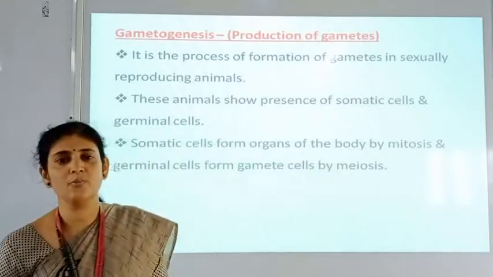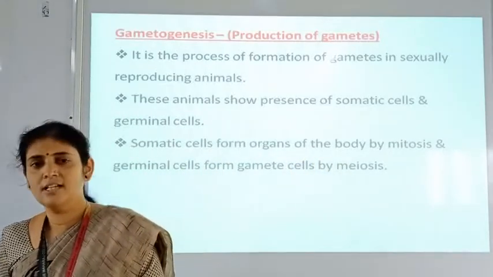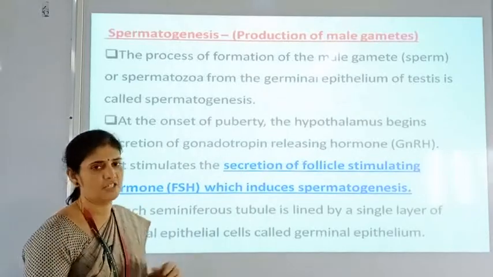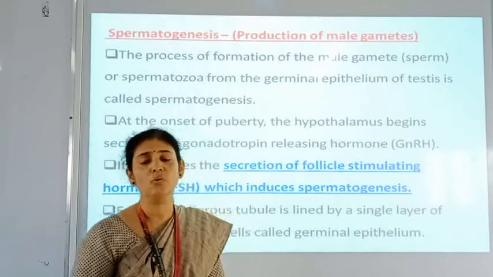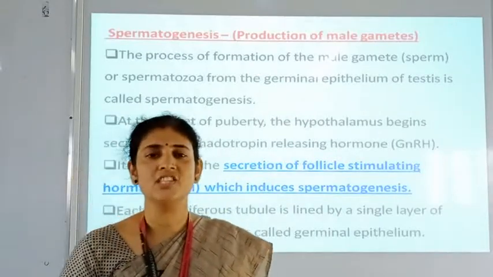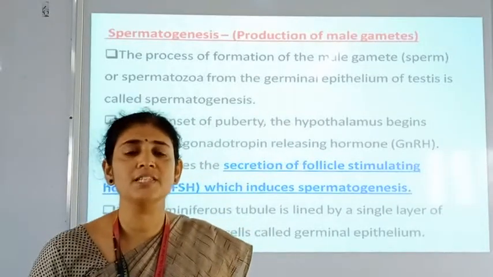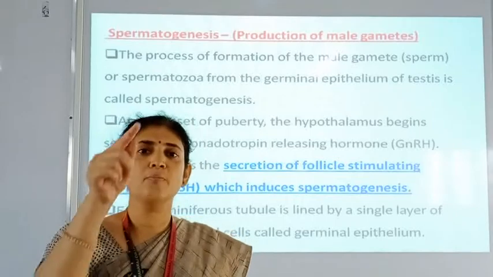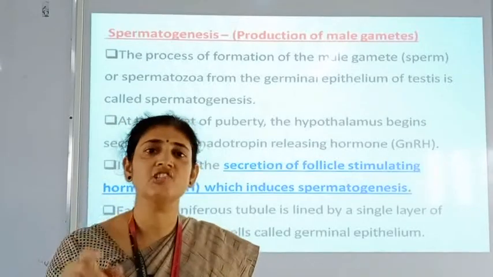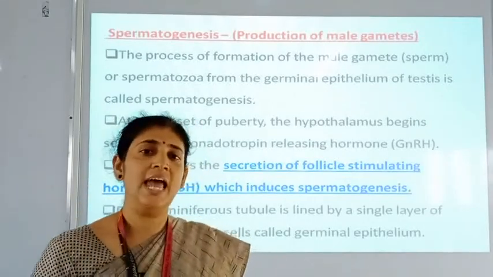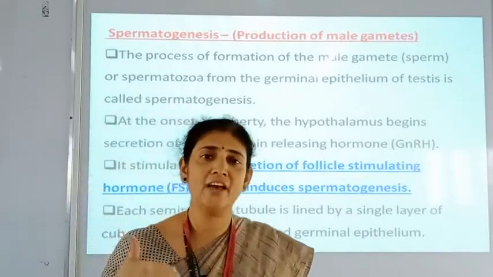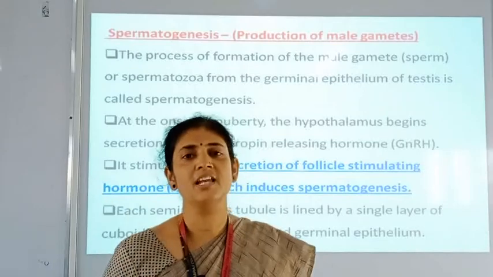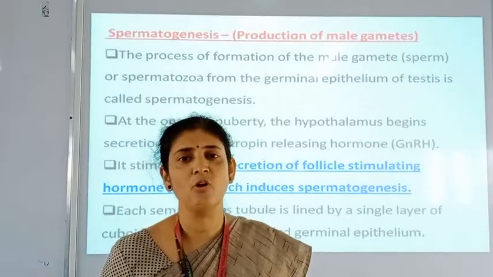First of all, we have to see the process called spermatogenesis. Spermatogenesis means production of the male gametes. As you know, the male sex organ is the testes, and the testes consist of seminiferous tubules. The seminiferous tubules are lined by germinal epithelial cells, and those germinal epithelial cells undergo meiosis and form haploid cells, called the male gametes or sperms.